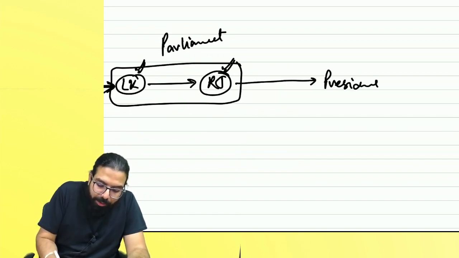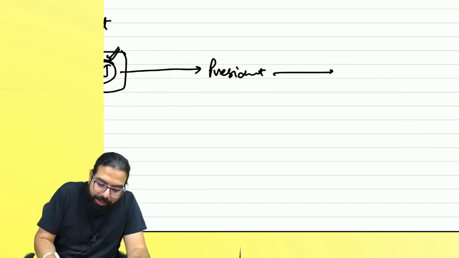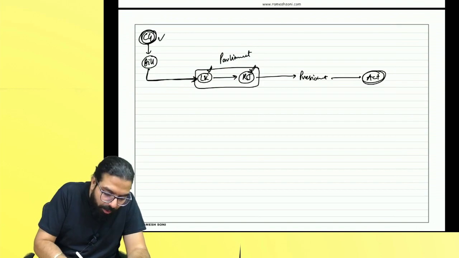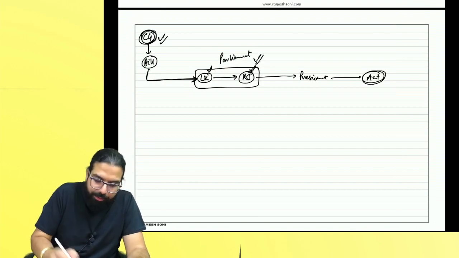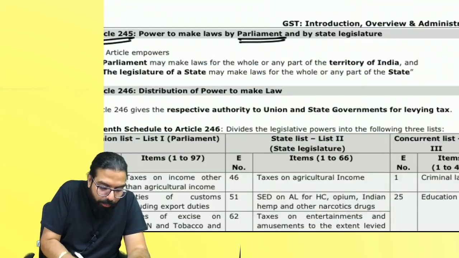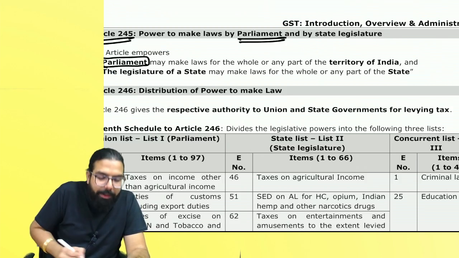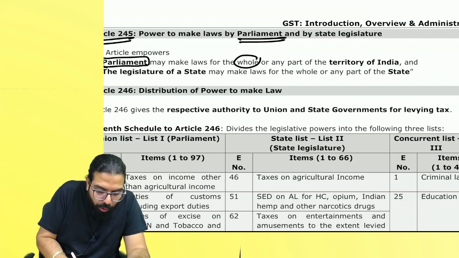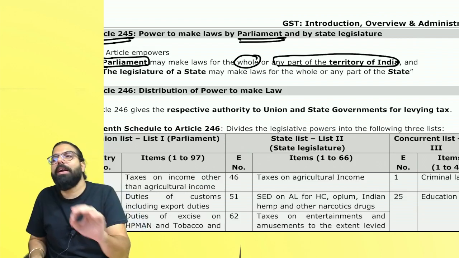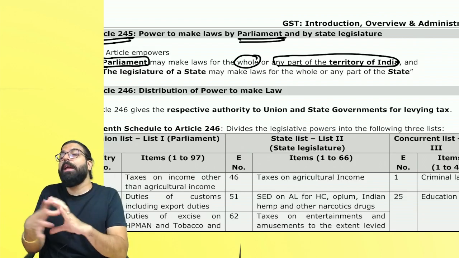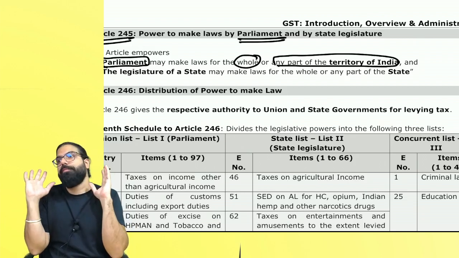President will go ahead and sign and it will become an act. Are we clear, everyone? So always remember, central government is different and parliament is different. Now they are telling whenever any law has to be made, if parliament through law is made, it will be applicable to the whole of India or part of the territory of India. Means if Lok Sabha and Rajya Sabha through any law is made, it can be made applicable to the whole of the country.